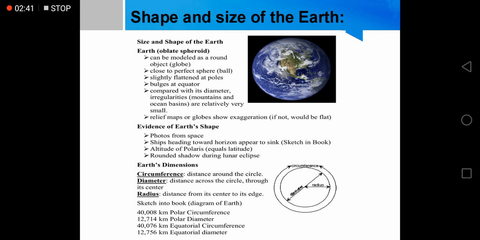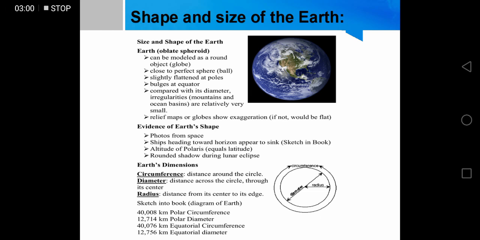Earth's dimensions are mentioned over here. Circumference, the distance around the circle. I hope you know what a circumference is. Diameter, the distance across the circle through its center. Radius, the distance from its center to its edge, as shown in this picture.